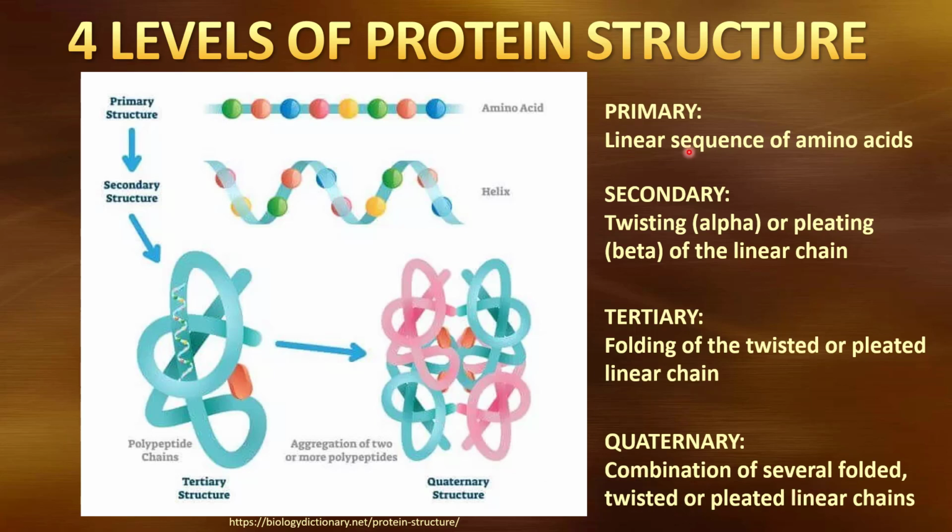What I've done here with our definitions is I've tried to make each definition incorporate the one prior to that. So here we had a linear sequence of amino acids. Here we twisted or pleated that linear chain. Here in the tertiary, we folded the twisted or pleated linear chain. And then in quaternary, we had a combination of several of the folded, twisted, or pleated linear chain. Each one incorporates the level below it in terms of this sequence.